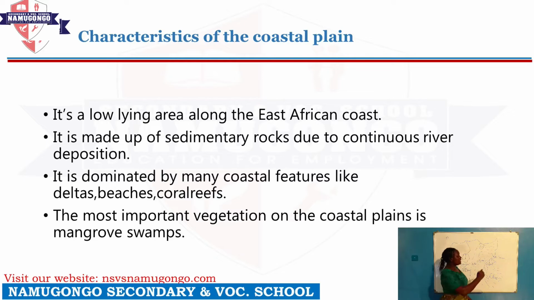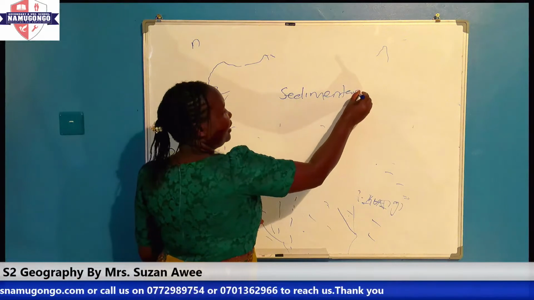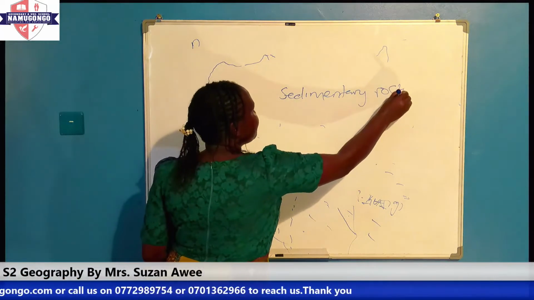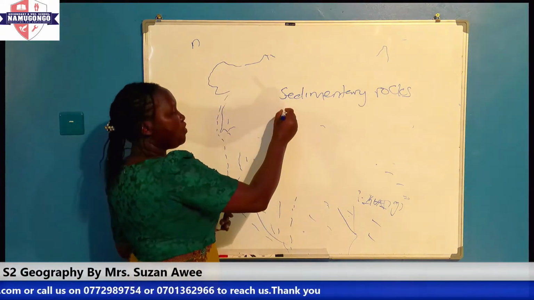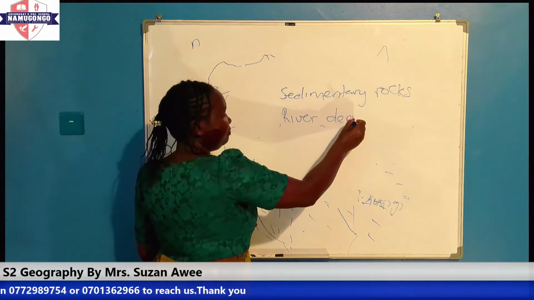Why is it made up of sedimentary rocks? It is made up of sedimentary rocks because of river deposition.